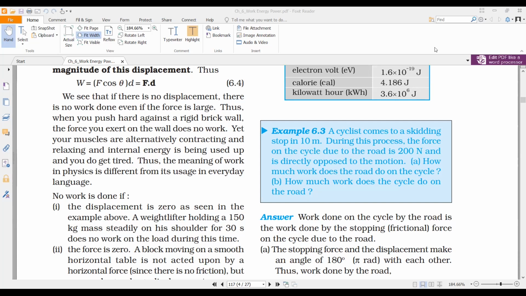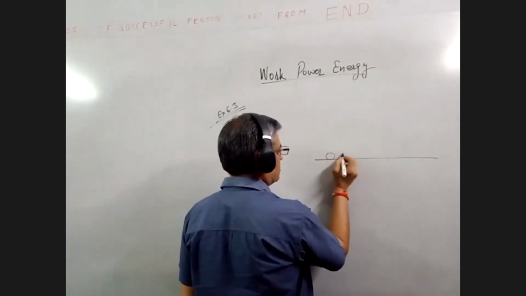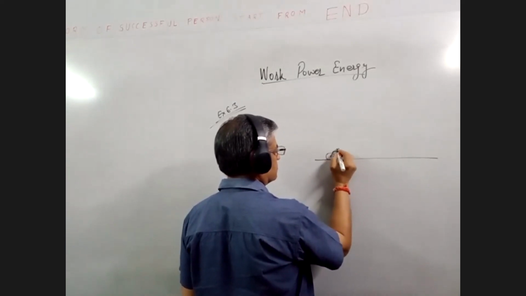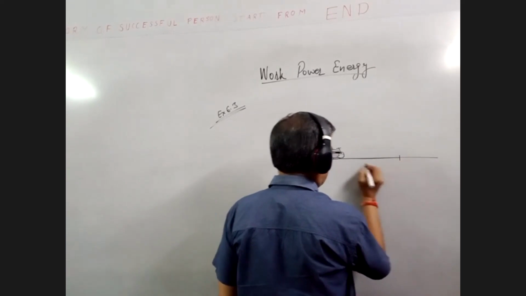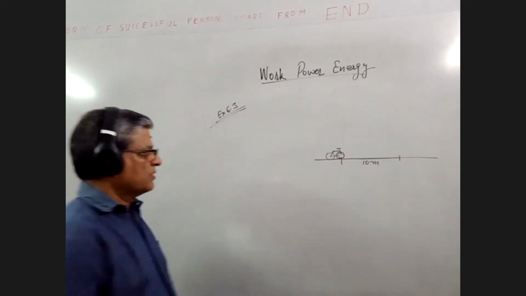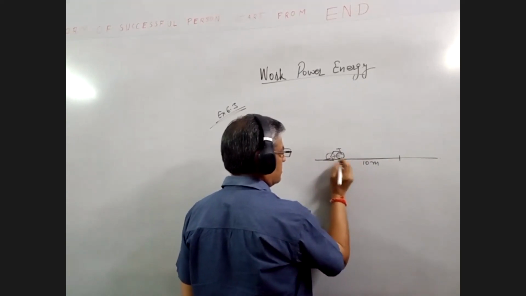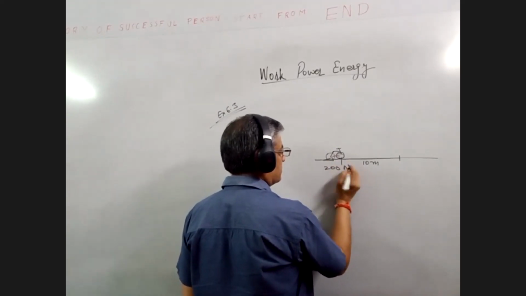Right? So, displacement is 10 meter, force is 200 Newton. So, this is the cycle. This displaces by 10 meter and comes to a halt. The force of friction in the reverse direction by the road on the bicycle is 200 Newtons.